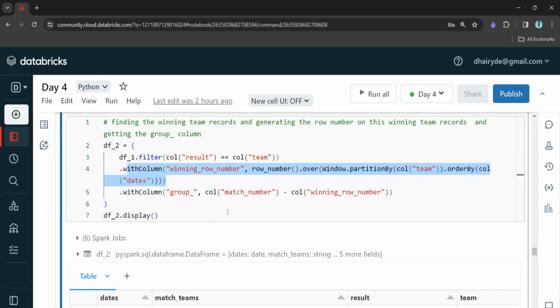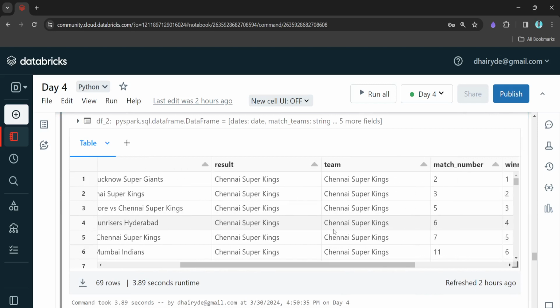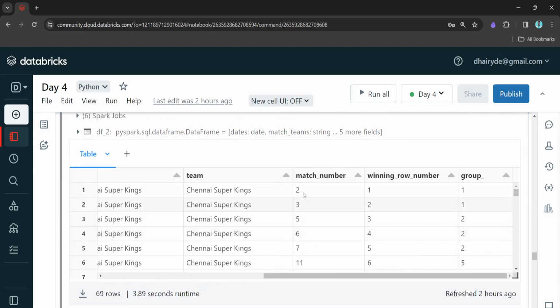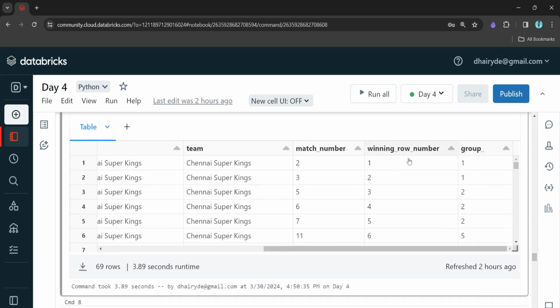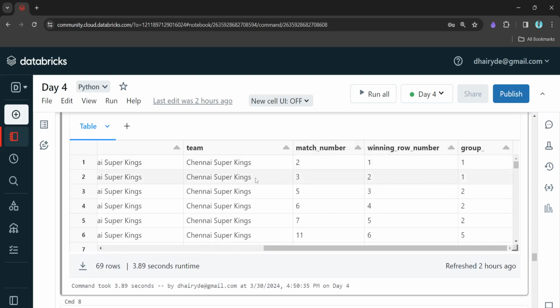So this will give us the group. Let me explain how the group will look. If you can see here, 2 minus 1 is 1, 3 minus 1 is 2, so it is 1, right? Let me explain why this trick works.